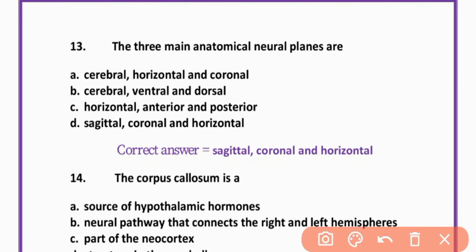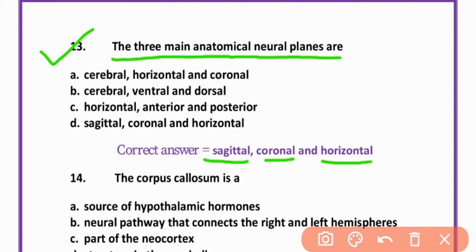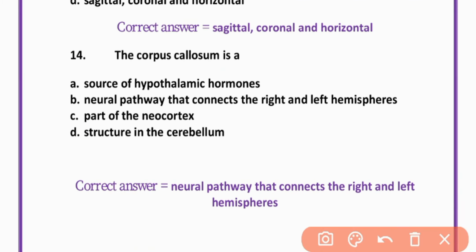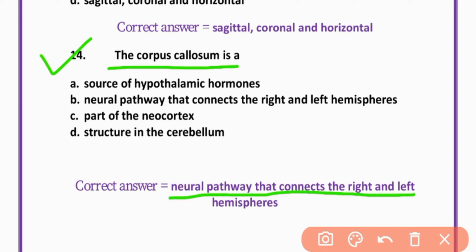MCQ number 13. The three main anatomical planes are sagittal, coronal and horizontal. Option D is correct. MCQ number 14. The corpus callosum is a neural pathway that connects the right and left hemispheres. Option B is correct.